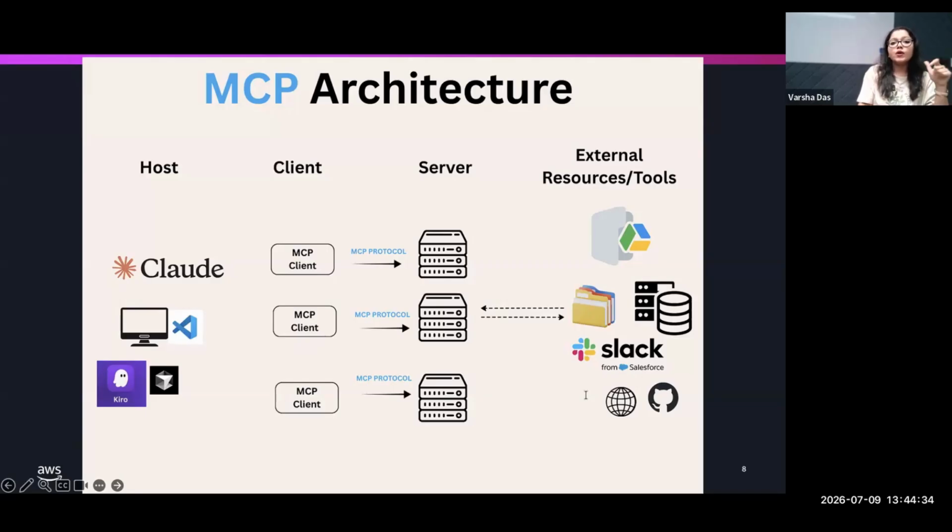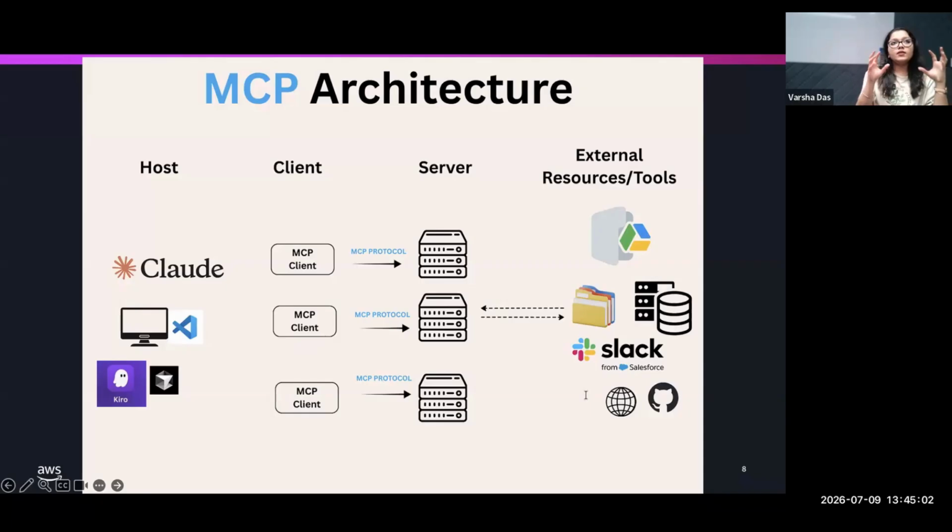Today we are also going to see how to convert your REST API to a server. One thing is to build a server. Another thing is to connect to existing MCP servers that you already have to your client application. So the server is what exposes the capabilities, the tools, data, and prompts over the protocol.